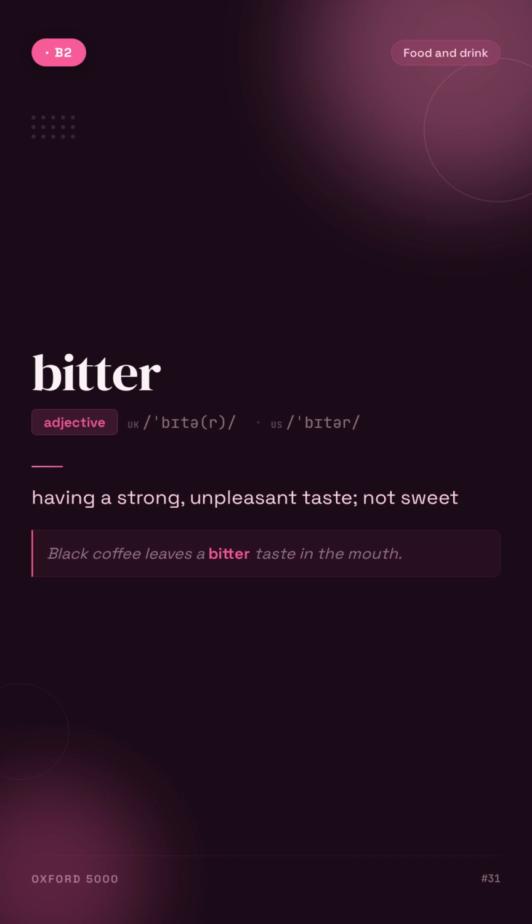Bitter. Having a strong, unpleasant taste, not sweet. For example, black coffee leaves a bitter taste in the mouth.